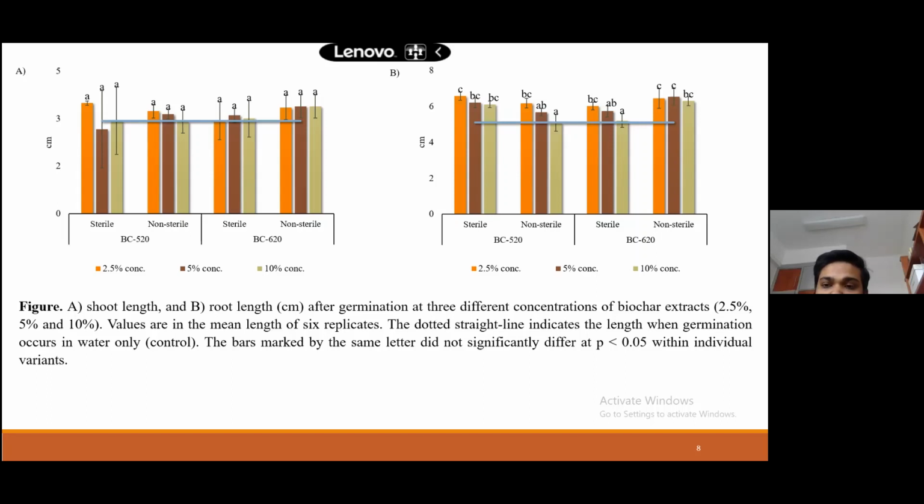So this is the reason, and you are right that some properties will change in high temperature biochar, as ash content is high, and most of the nutrients are not available. So high temperature biochar people don't like for agricultural application, but as I said, for this oil and gas production purpose, we are using this high temperature biochar.